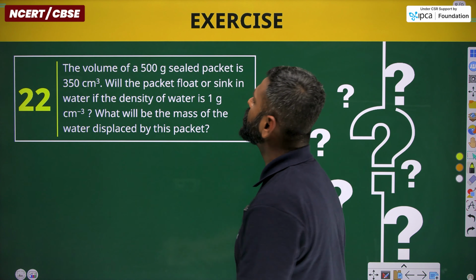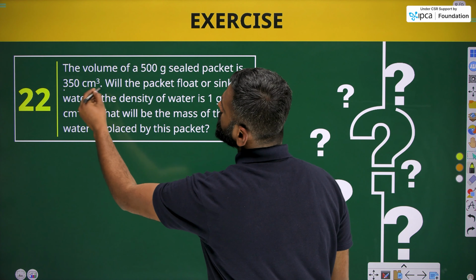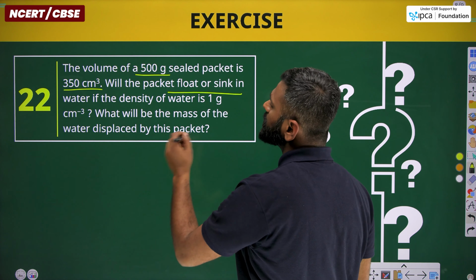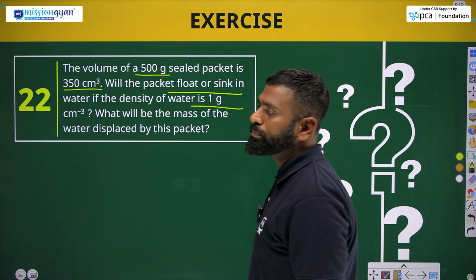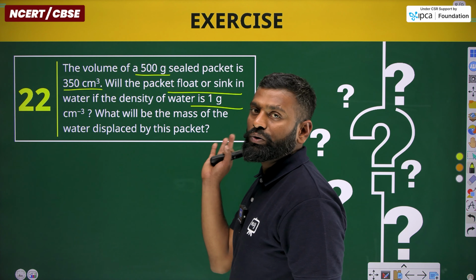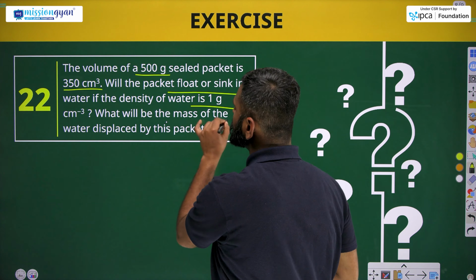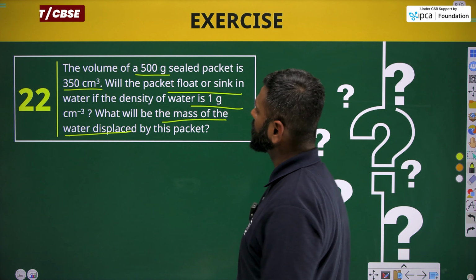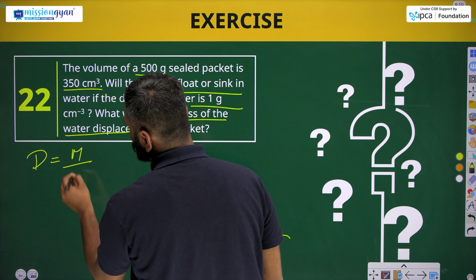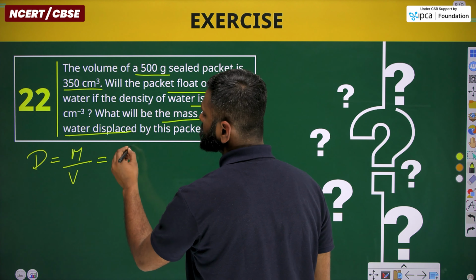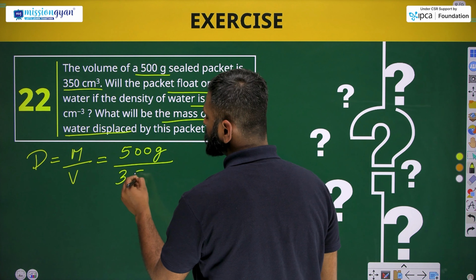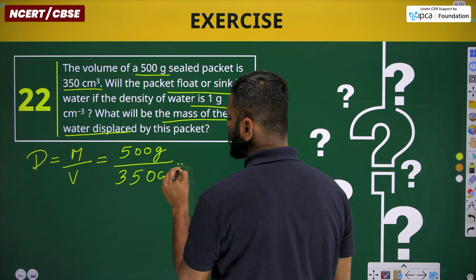The volume of a 500 gram seed packet is 350 centimeter cube. Will this float or sink? We need to find that. The density of water is given as 1 gram per centimeter cube. What will be the mass of the water displaced by this packet? We need to find the mass of water displaced by this particular packet. Let's first find the density of this body. That will be mass upon volume, as the mass of the body here is 500 grams and volume is 350 centimeter cube.